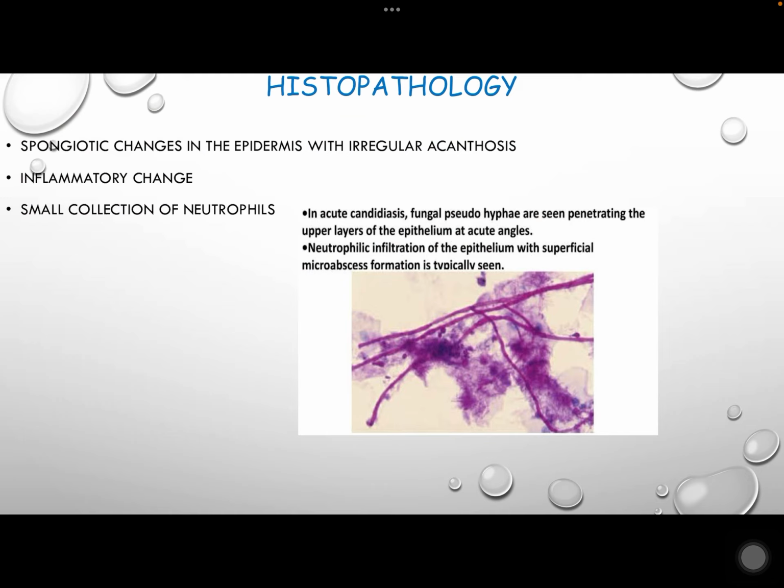Histopathology. Candidiasis secretions present spongiotic changes in the epidermis with irregular acanthosis, mild spongiosis, and inflammatory changes. The distinguishing feature of the superficial epidermis is the presence of neutrophils in the stratum corneum and upper layers of the epidermis. A small collection of neutrophils, spongiform pustulation, may form which resembles impetigo or psoriasis.